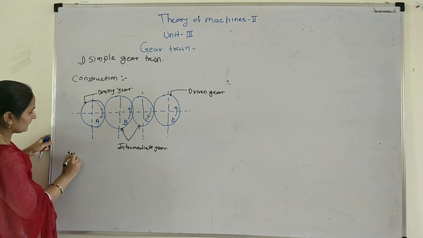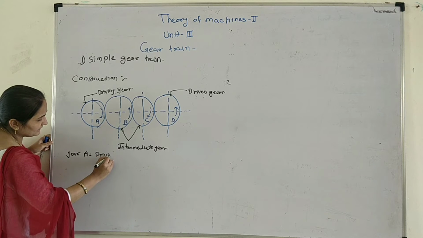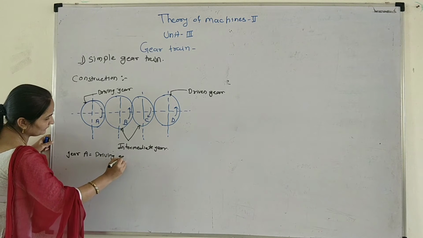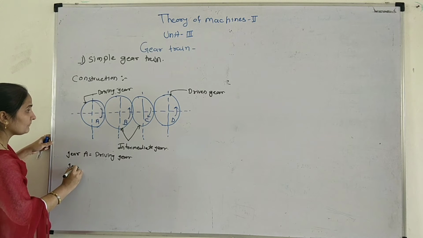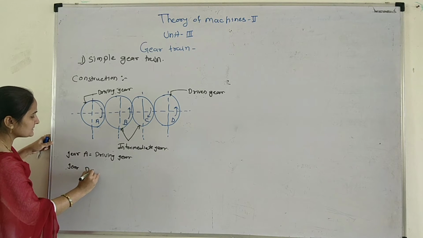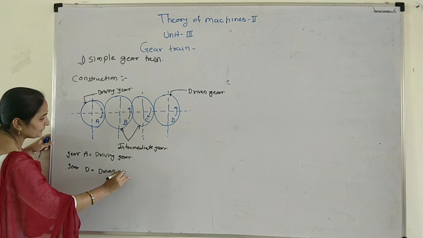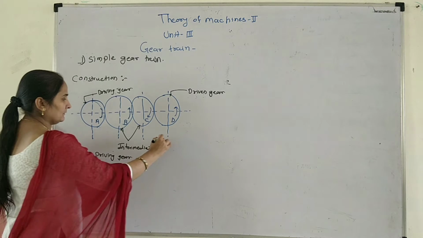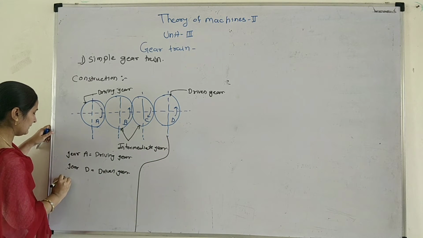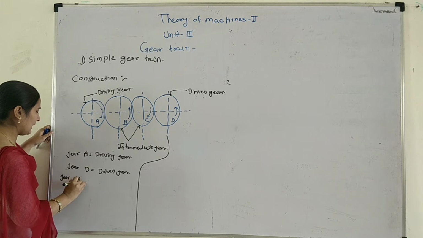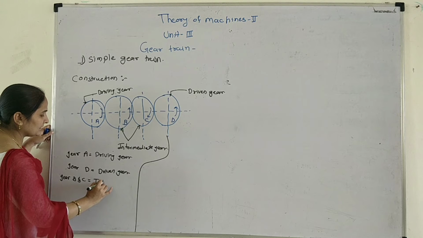Gear D is called the driven gear, and B and C are called the intermediate gears.